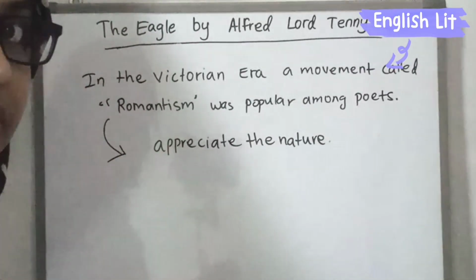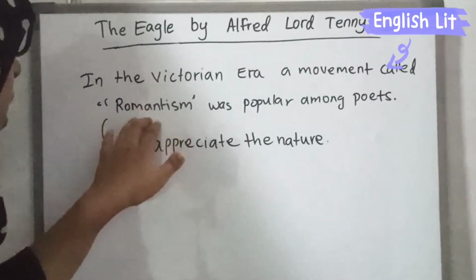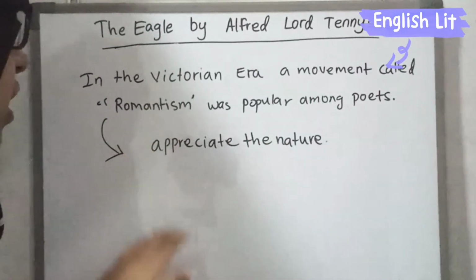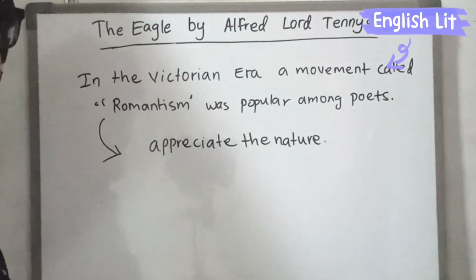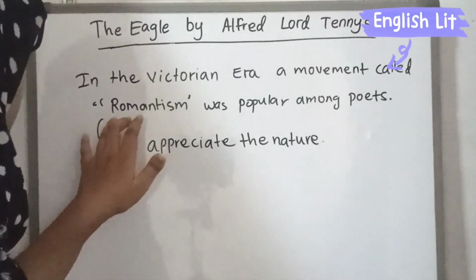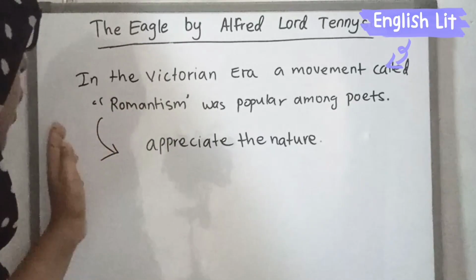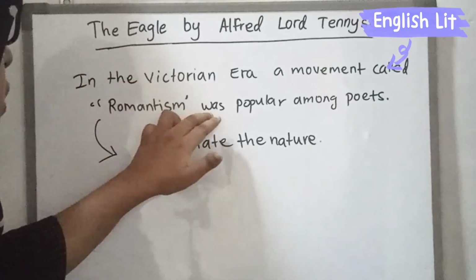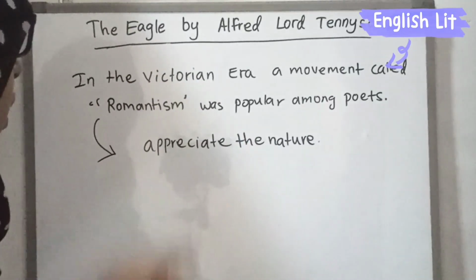But he lived in the Victorian era. In the Victorian era, the movement called Romanticism, which means appreciating the nature, telling all the beautiful things about the nature, was very much popular among the poets who lived in the Victorian era.